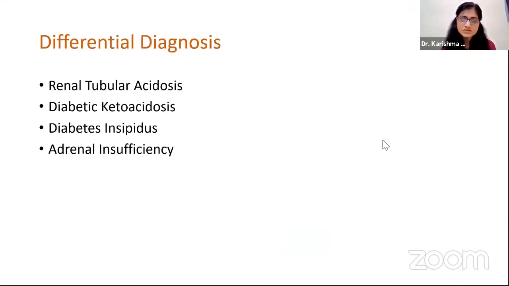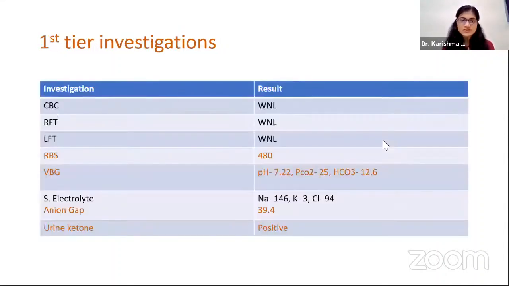Initially, our differentials on the basis of this 2-month-old kid presenting with polyuria and severe dehydration were renal tubular acidosis, diabetic ketoacidosis, diabetes insipidus, and adrenal insufficiency. So we went further with the first-tier investigations, which were CBC, RFT, and LFTs, and they were within normal limits. We did random blood sugar, which came out to be 480, which was quite high.